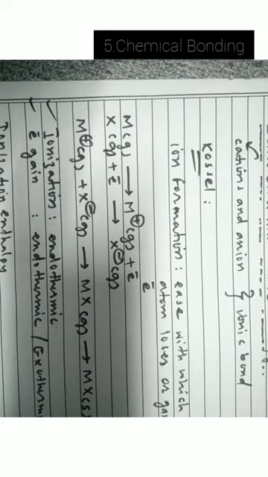Now based on the ionization enthalpy required for the ionization, and electron gain enthalpy, we can predict which element can form ionic compound.